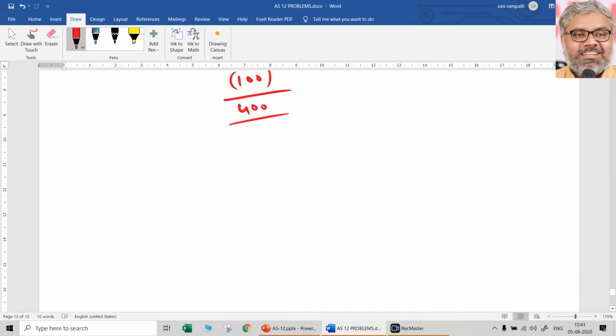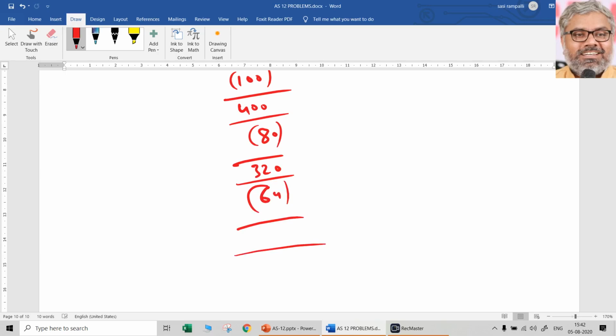So you have to just calculate. 400 into 20%, 1 year, 80 lakhs. Remaining will be 320. Again 20%, 64 lakhs. Remaining will be 256.